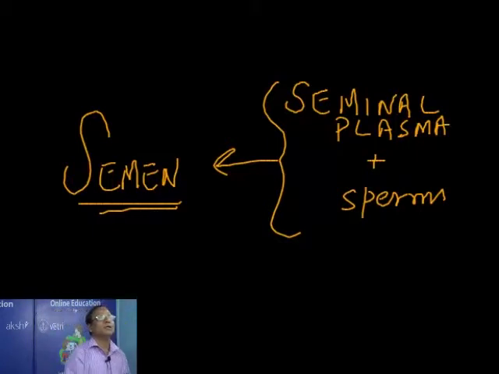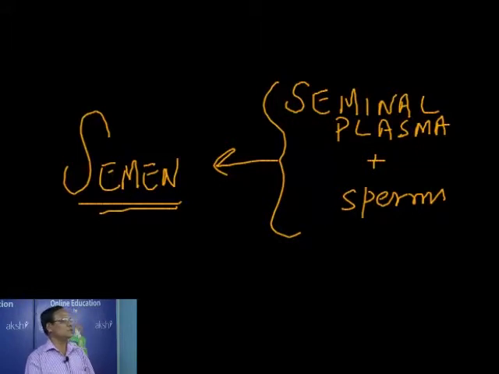So semen is nothing but a fluid consisting of seminal plasma, the secretions of different types of glands, a major part by the seminal vesicle, Cowper's gland, bulbourethral glands, etc. All these glands secrete a fluid called seminal plasma, in which we have the sperms floating and moving. The main function of the semen is to provide nourishment and also to act as a transporting medium to support the sperm for its movement.